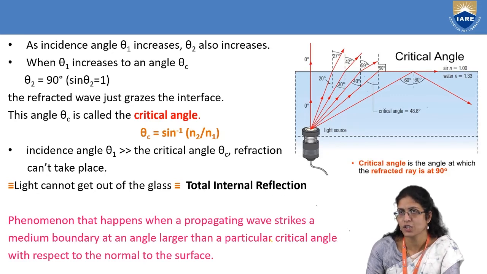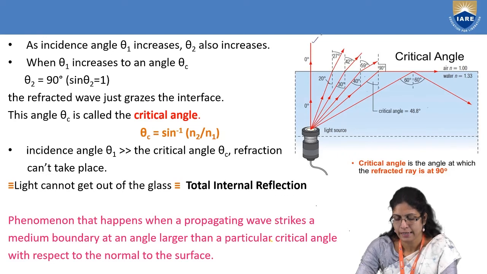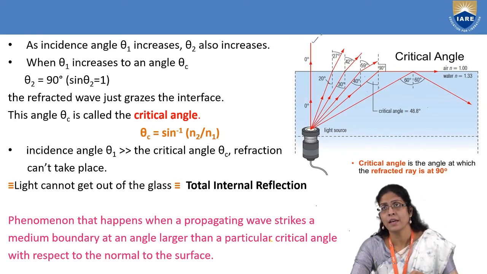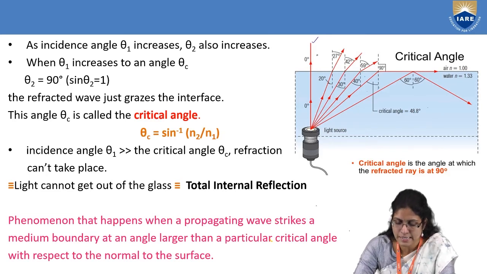In this picture, theta is the angle with which the light ray is incident along the normal, that is 0 degrees and 0 degrees. When the angle of incidence is 20 degrees, you can see that the angle of refraction is 27, and as you increase from 20 to 30 to 40, the angle of refraction moves away from the normal, increasing from 27 to 42 to 59.